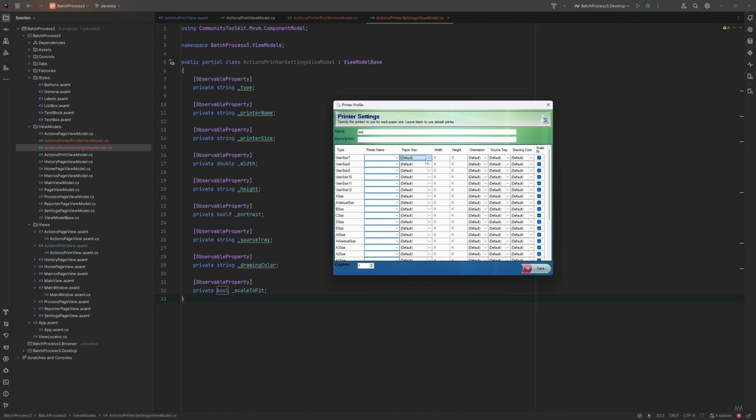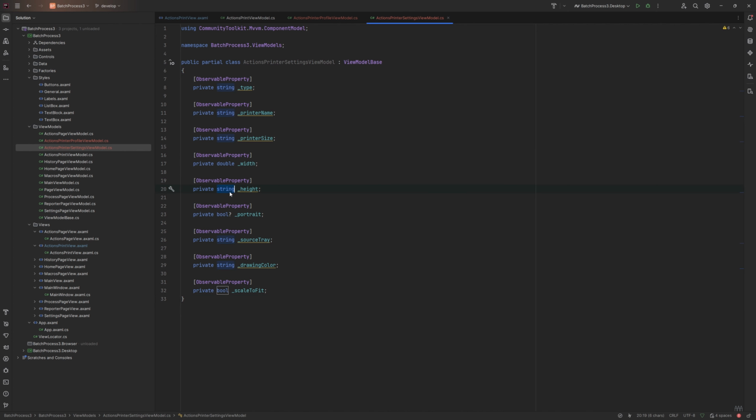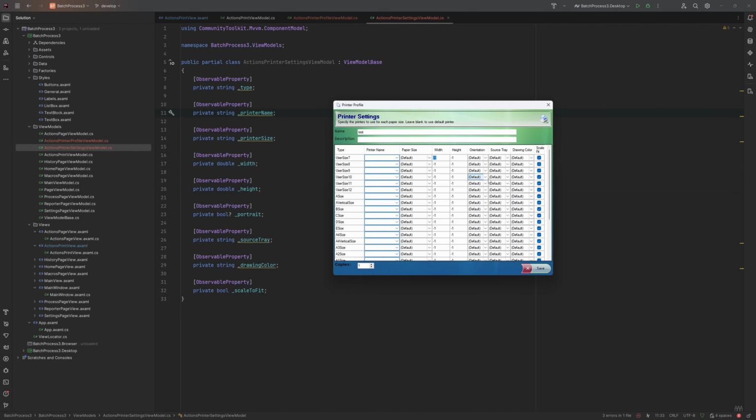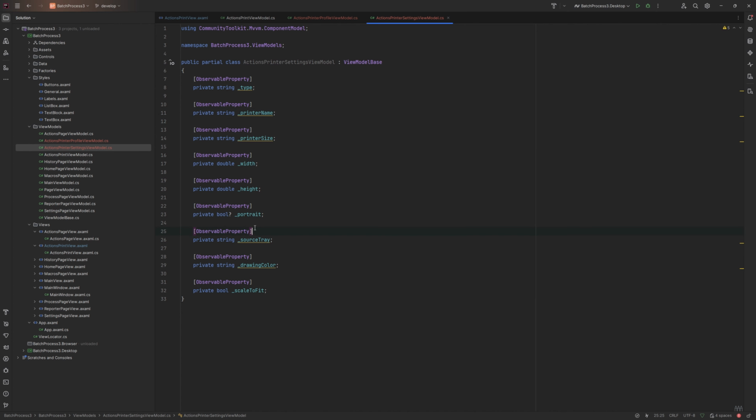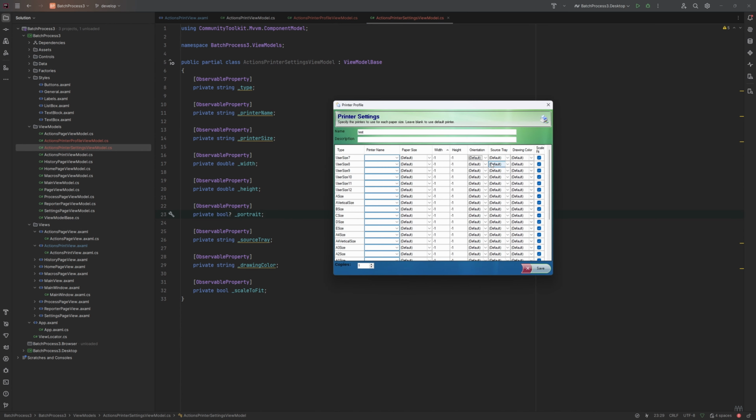The same will go for paper sizes. Width and height are just doubles. Or in fact, one is still a string. There we go. The orientation, because this is pretty much always only 3 possible options, not selected, which will be default, portrait or landscape. I've done a nullable boolean, so if it's null, it's default. If it's true, it's portrait. If it's false, it's landscape.